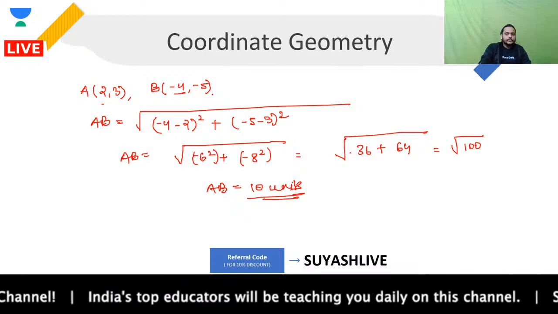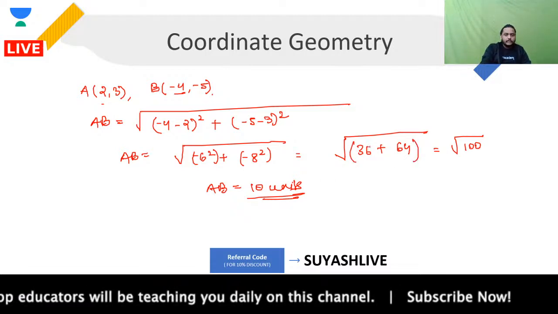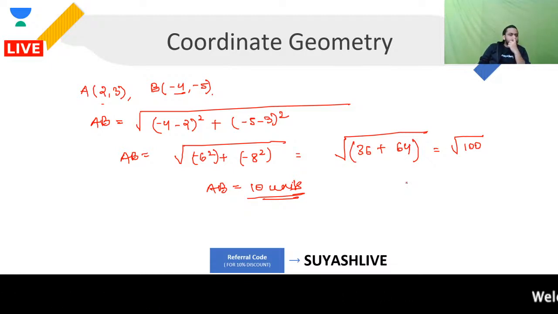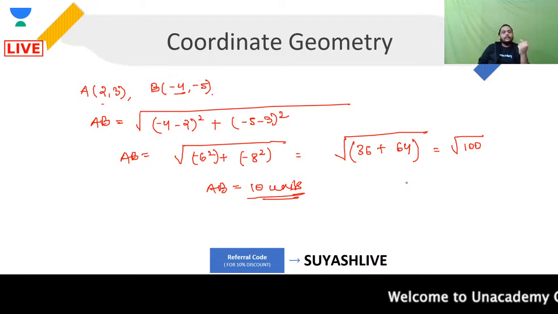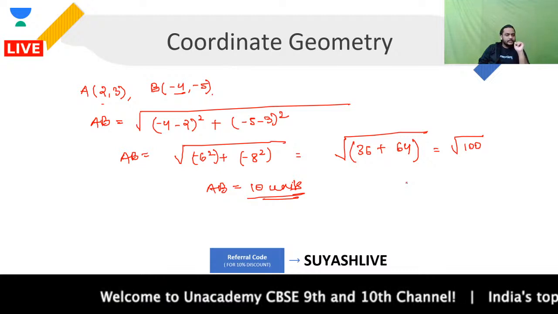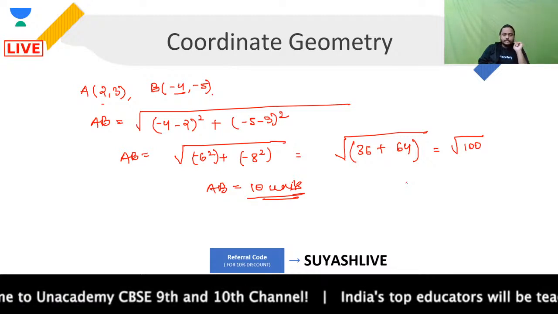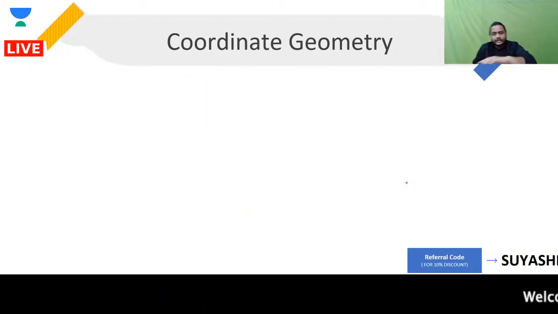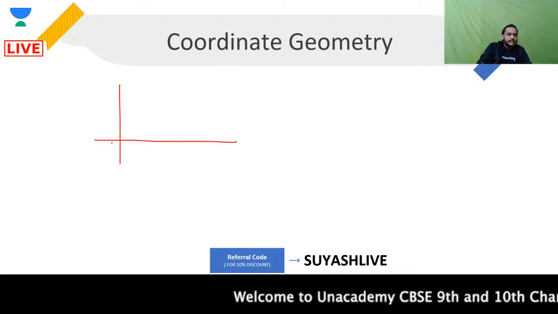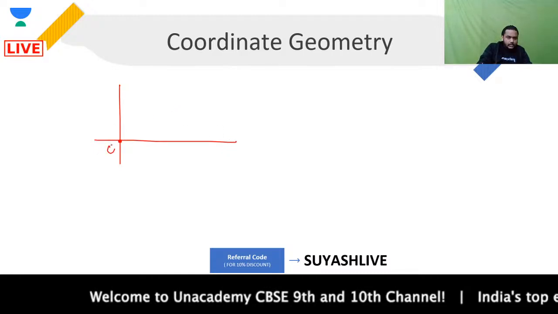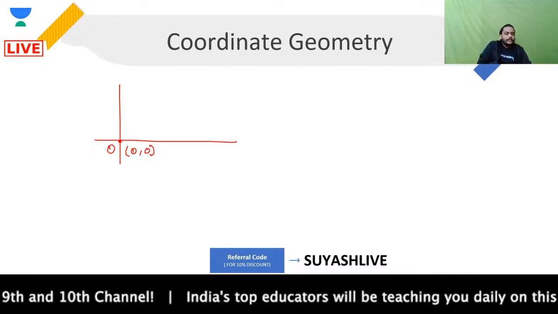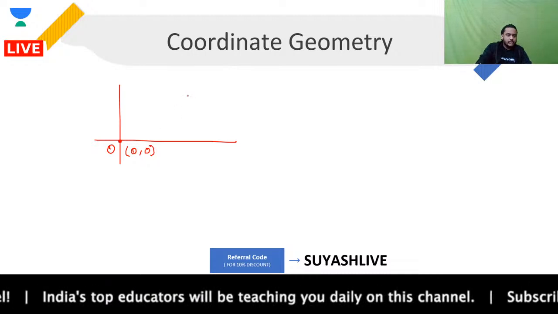So this is how you can find out the distance between any 2 points A and B whose coordinates are given to you, coordinate of A being 2, 3 and the coordinates of B being minus 4, minus 5. Everyone clear with this till here? Okay, let's proceed forward. Now, the second thing that you need to note over here is, now suppose that I'm talking about a scenario in which I'm fixing one point as the origin, 0, 0.